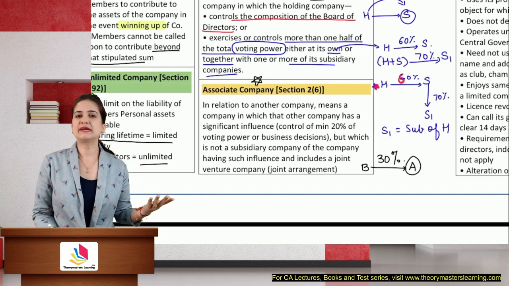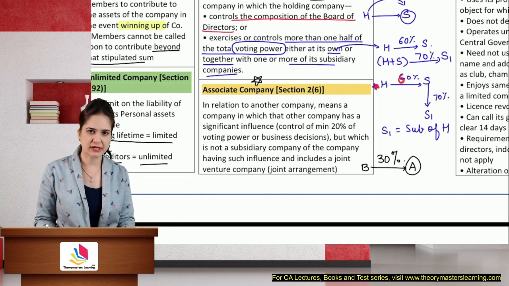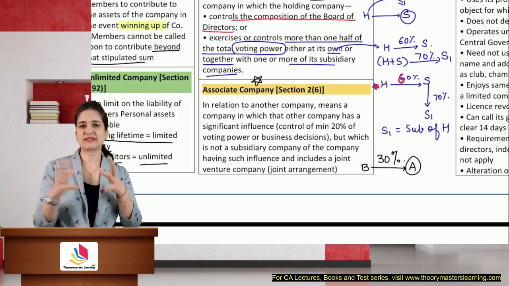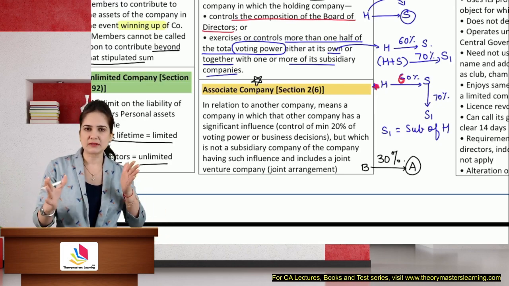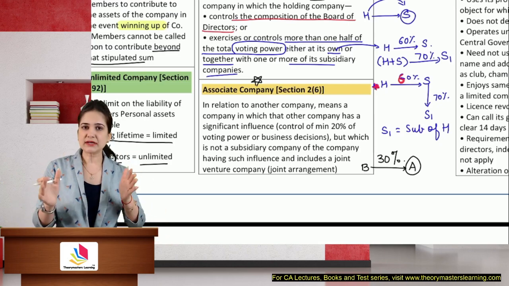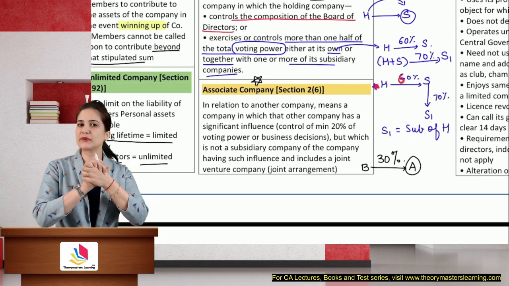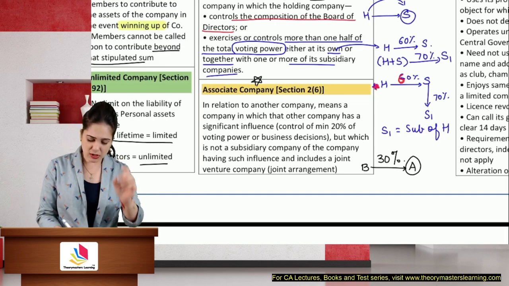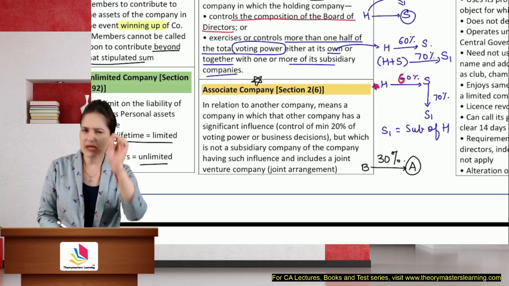So why not create some separate relation? That brought in the concept of associate company. Because there is an associate relation, transactions will be considered as related party transactions. Directors, if they are common, are not independent. Auditors, if they are common in both these companies, are not independent. So some kind of relation is now established. We are monitoring the transactions between these two companies, because even though you don't own more than half, you own at least some significant portion.